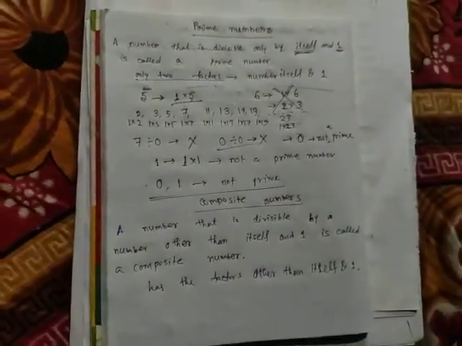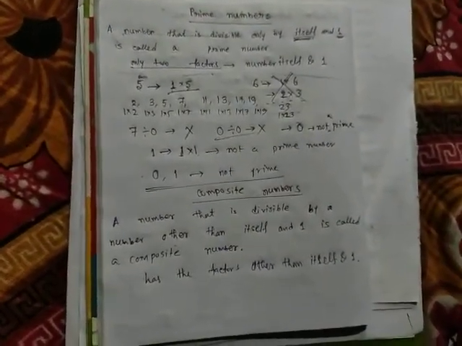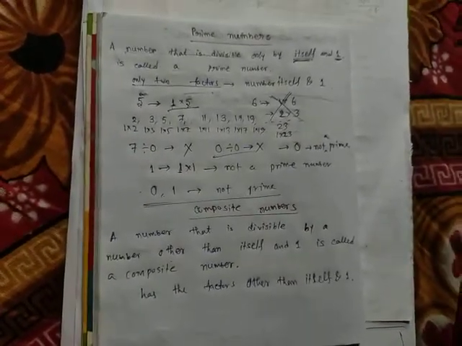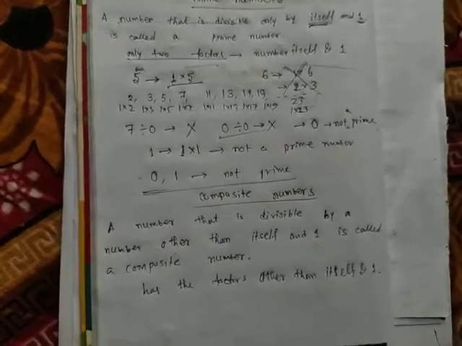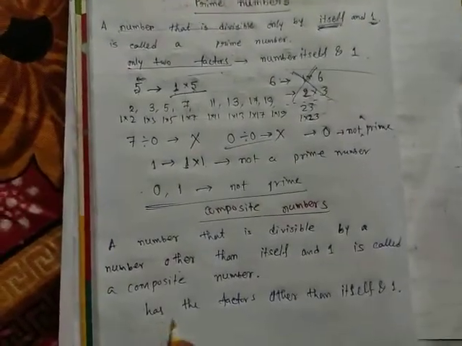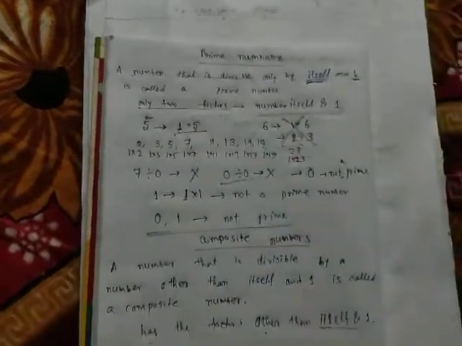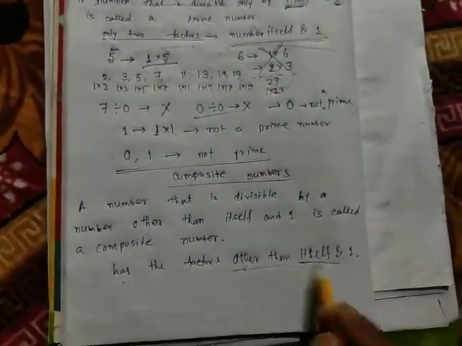Clear? That means it has more than two factors, so we can represent any composite number by more than two factors.